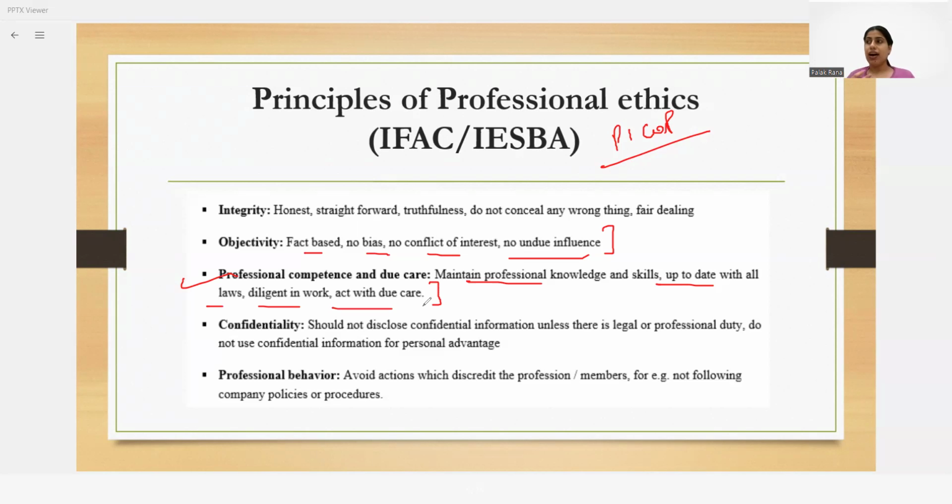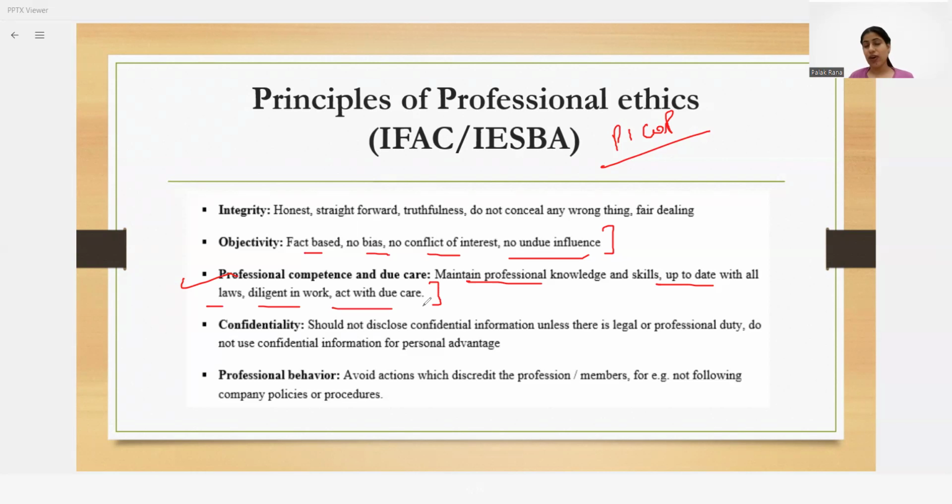But again, there are certain situations when you can disclose the confidential information, whenever there is a requirement by law, or there is some concern regarding the general public. Take the example of money laundering, it's a serious offense, or maybe your client is involved in certain litigation related areas, be it income tax litigation. So in those areas, you can breach confidentiality, and you can speak up to the relevant parties.